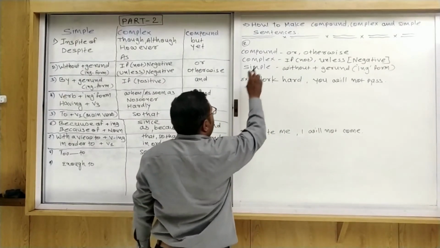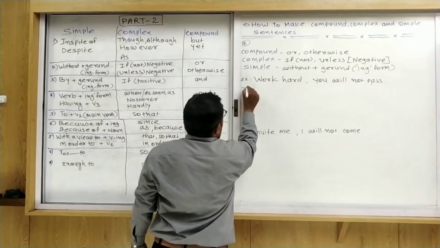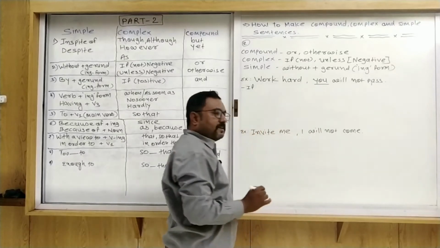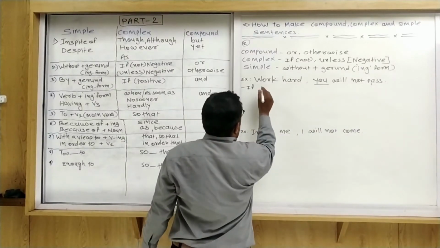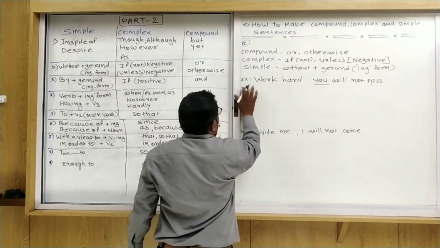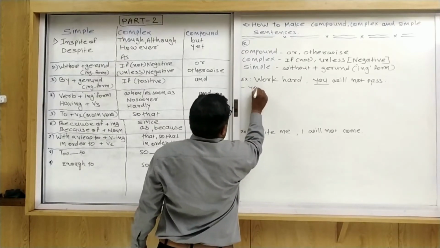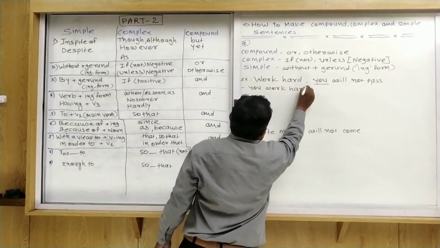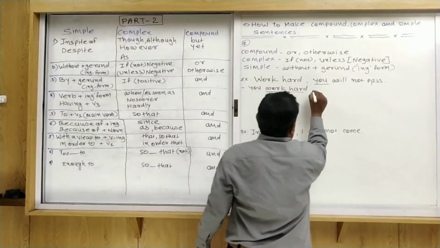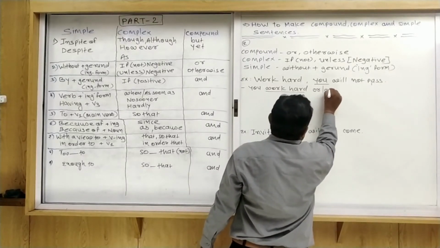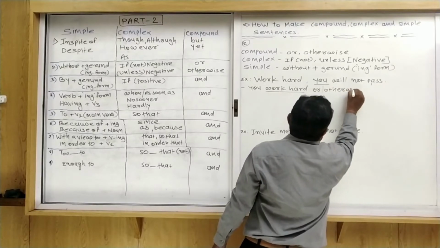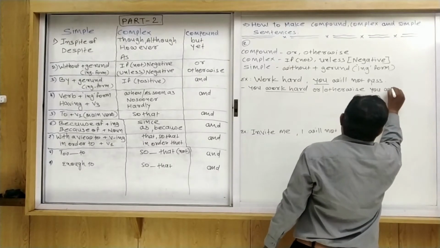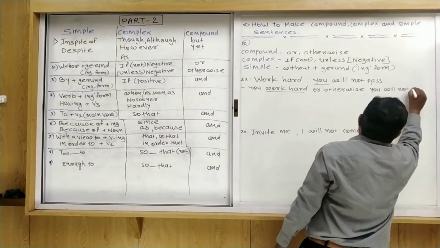Now we are going to make a compound sentence. Work hard, you will not pass. So what is the subject here? You. So you work hard, otherwise you will not pass.